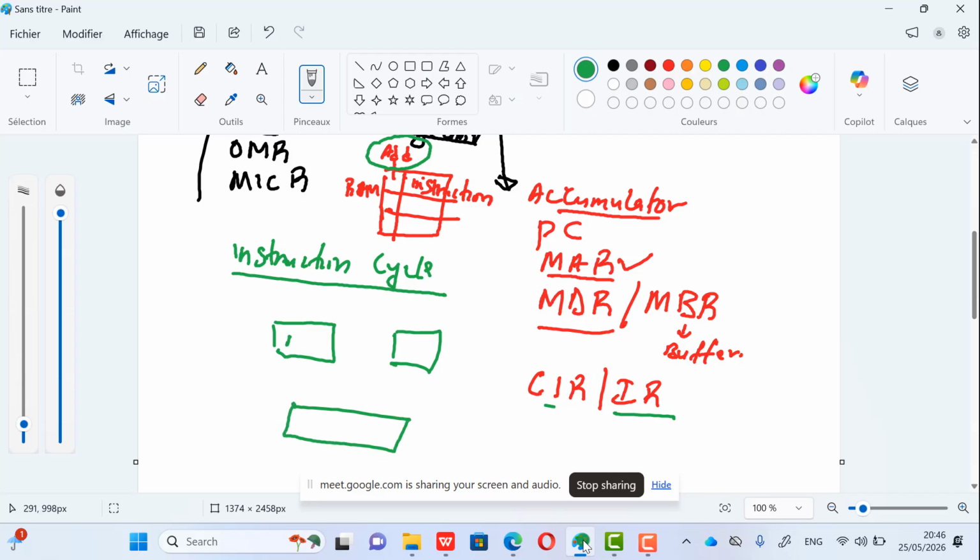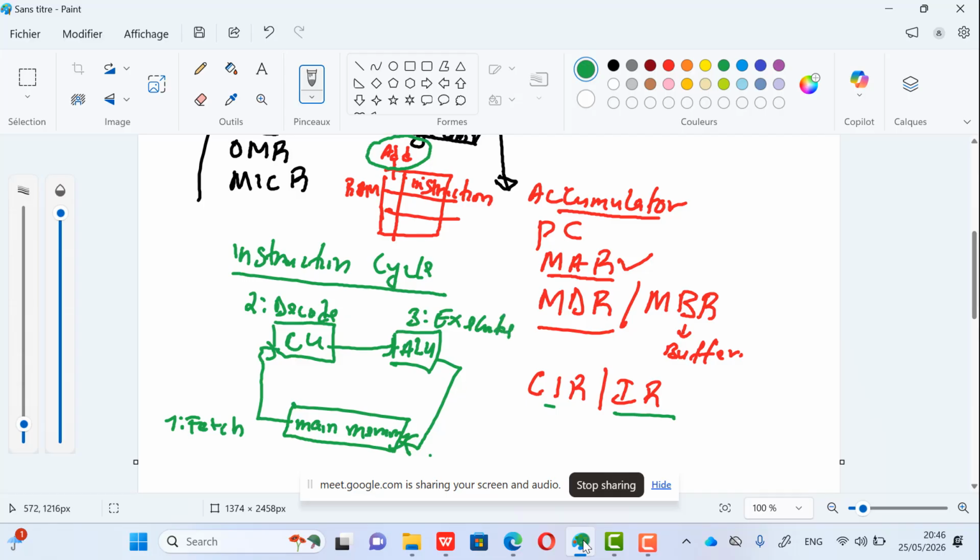So here we have the control unit, here we have the ALU, and here we have the main memory, meaning the RAM. Good. And this is how the cycle goes. So you see exactly the difference between what you are supposed to know and what is being shown at ordinary level. So now, step 1 is the fetch, step 2 is decoding, step 3 is execute, and step 4 is store. Now, let us go through each of them.